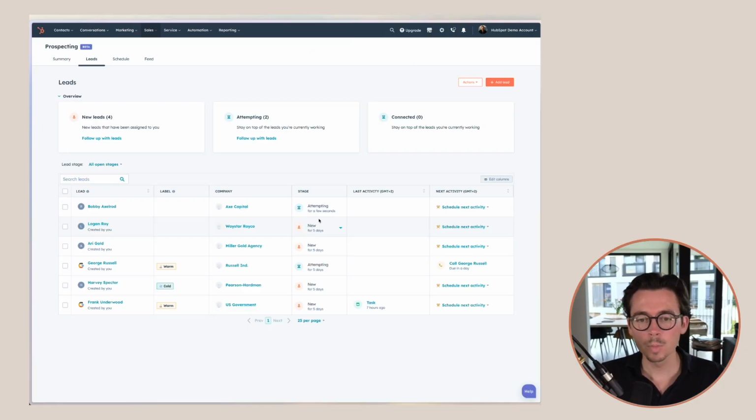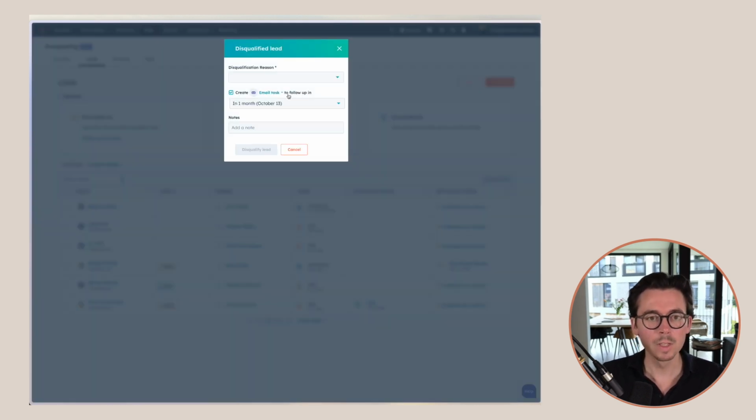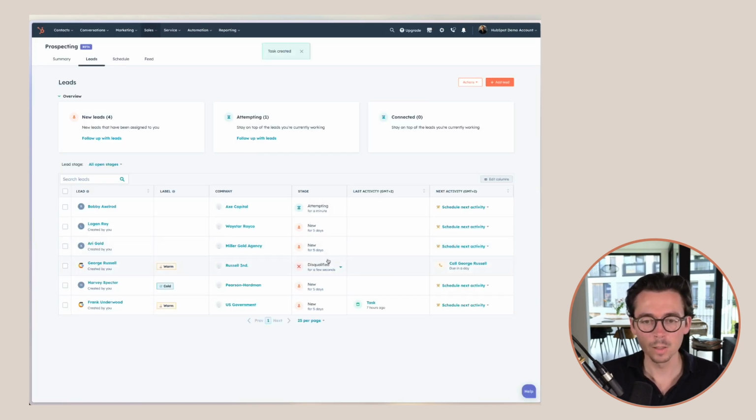Now, when we are a bit further down the funnel, let's say we tried George Russell a couple of times here. We are attempting, but we can't get a hold of him. We can move him to disqualified. Let's say he's not a good fit, or no interest because we had a hard time getting a hold of him. Then we can choose to create a follow-up. We have the choice to create a to-do task, email task, or a call task. Let's say we want to contact him in 6 months. Then we can add a note here as well, and we disqualify this lead. Now we can see this lead is disqualified.